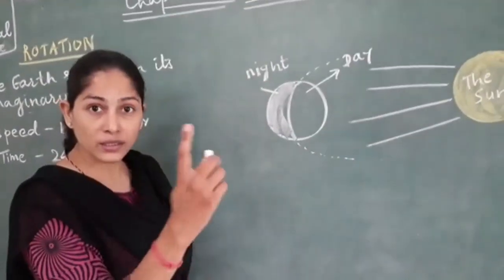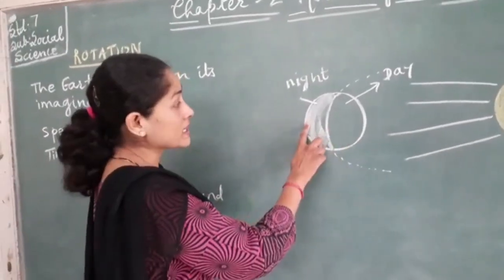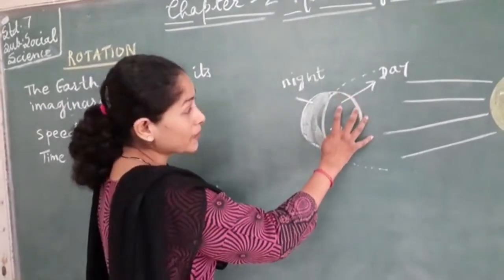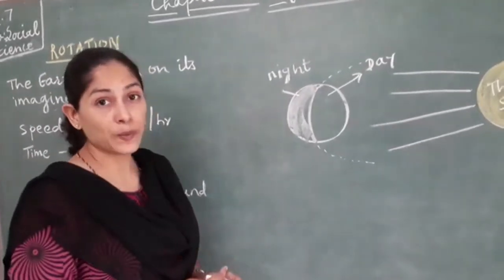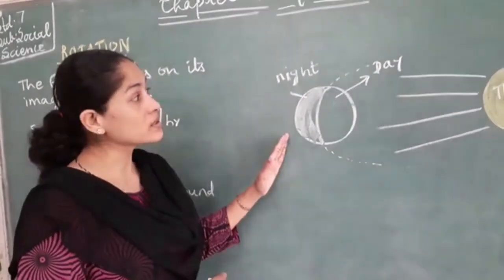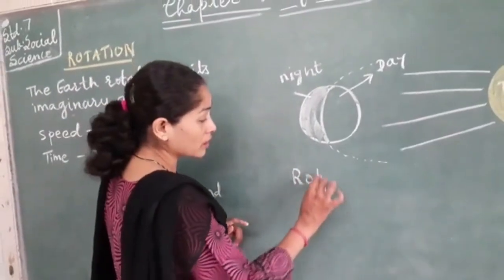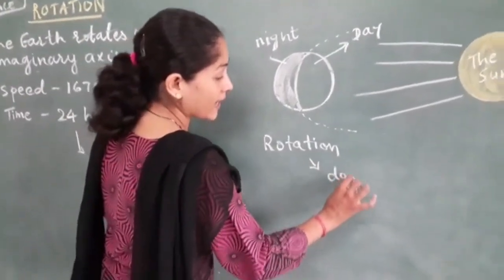So when the earth is rotating, the places will change. The dark side will come here, then these places will have daytime, these places will go back side, there will be dark, and it will experience night time. So this is the rotation of the earth. Rotation of the earth leads to day and night phenomena.